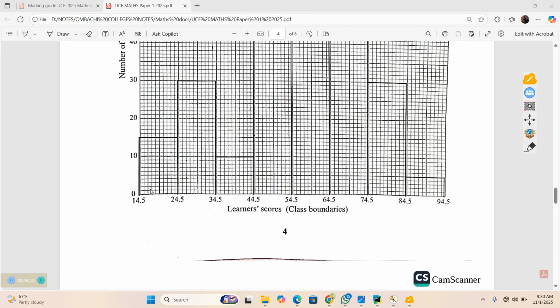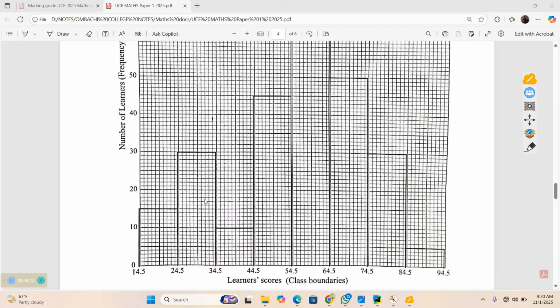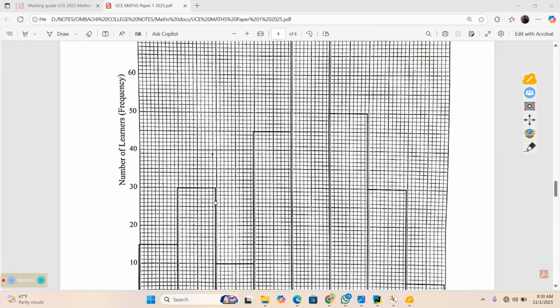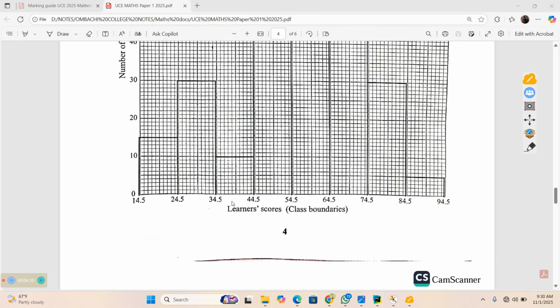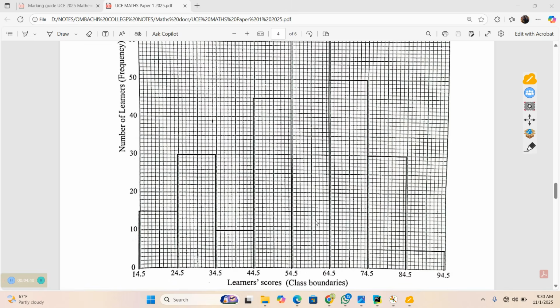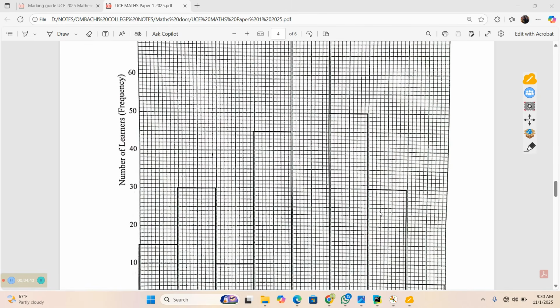We have the number of learners who scored between 14.5 to 24.5, the number of learners who scored from 24.5 to 34.5, the number who scored from 35.5 to 44.5 and others. So since we have the different classes of the marks scored plus their frequency, we can establish what we call the frequency distribution table. So that is basically what we shall go for.